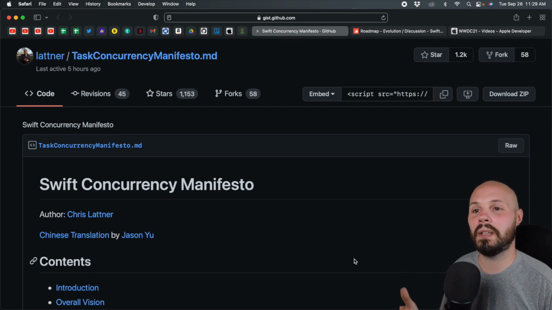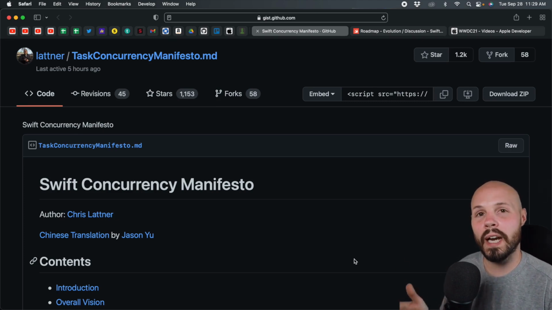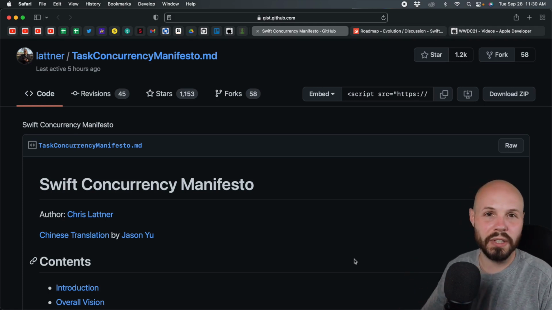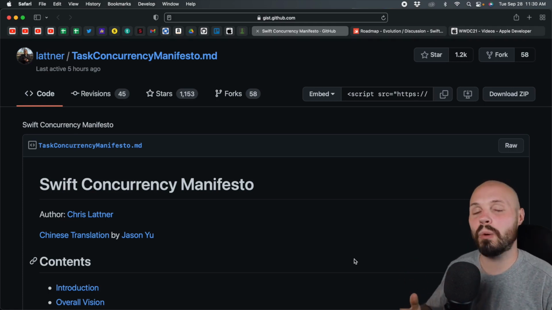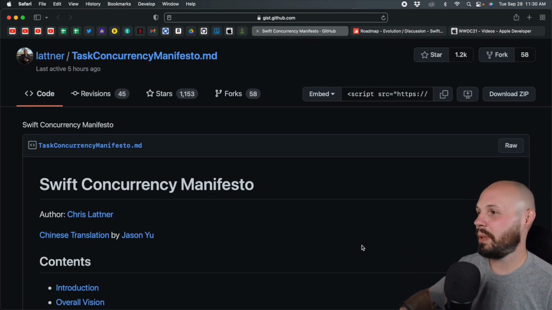So what we're going to do here is, again, I'm going to give you the context on what it is, why it's happening, the benefits of it, and then we're going to refactor our network calls in the Appetizer app to the new async await, so you have experience with it, you've seen it in action, and I think that will really help your future learning. So on to what this is, why it's happening, etc.